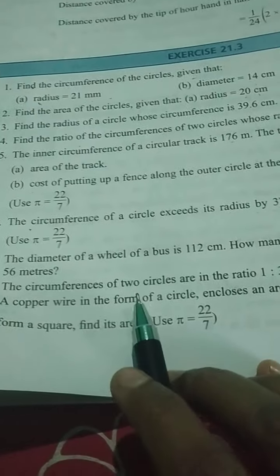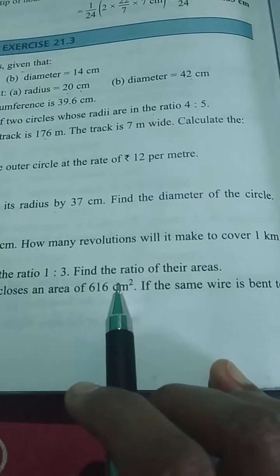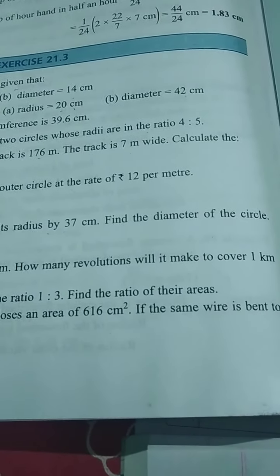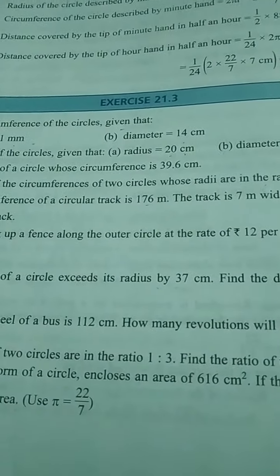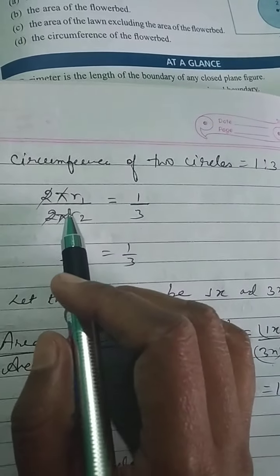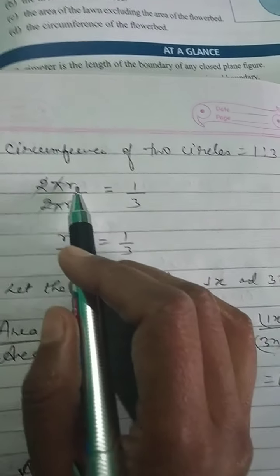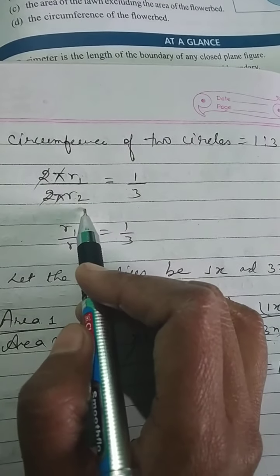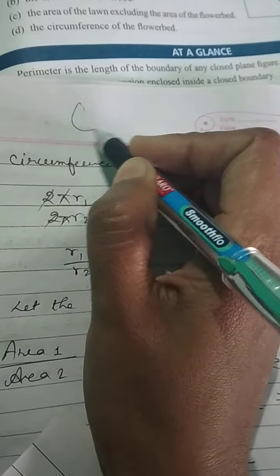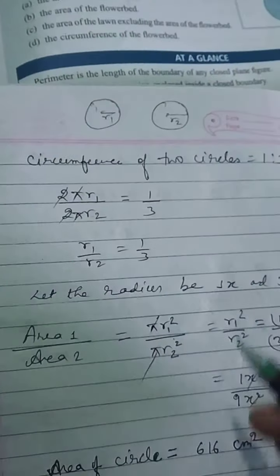Now question number 8. The circumferences of two circles are in the ratio 1:3. Find the ratio of the areas of the two circles. So here we have got that circumferences of two circles are 1:3. Suppose circumference of the first circle is 2 pi r1 and the circumference of the second circle is 2 pi r2. R1 is the radius of the first circle and R2 is the radius of the second circle.